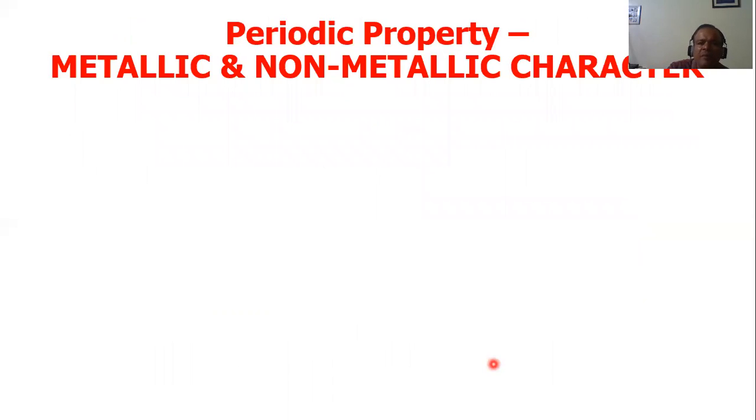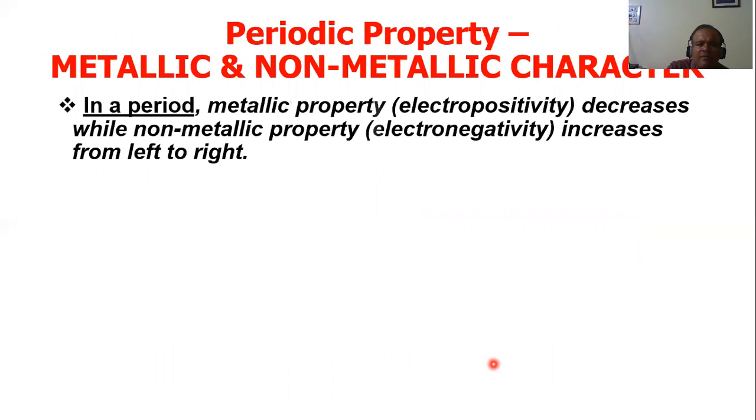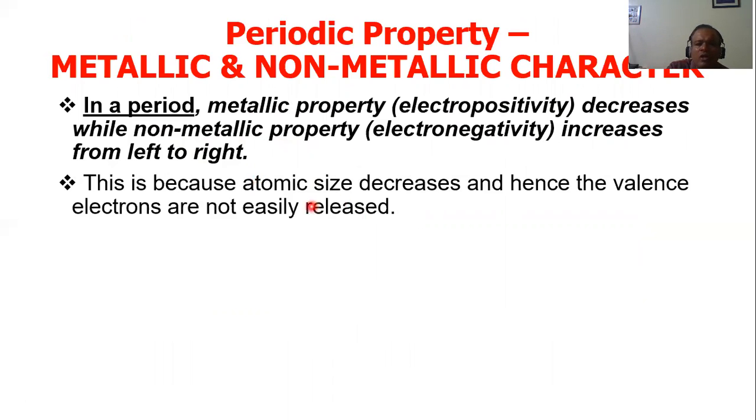That is the next property, metallic and non-metallic character. So in a period, metallic property, or what you call electropositivity, decreases while non-metallic property increases from left to right. So I hope this is clear. This is because atomic size decreases and hence the valence electrons are not easily released. So when you go from left to right, we learned the atomic size keeps on decreasing. Yes or no? So if the atomic size decreases, obviously the metallic character also will decrease.